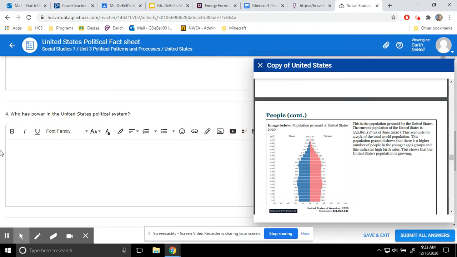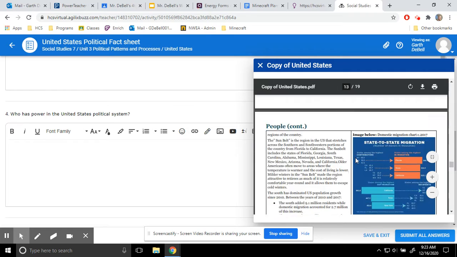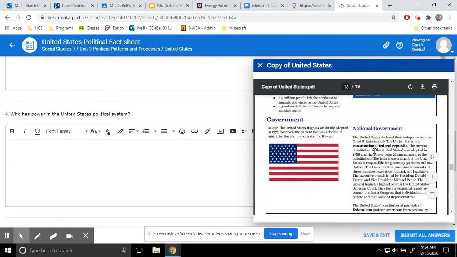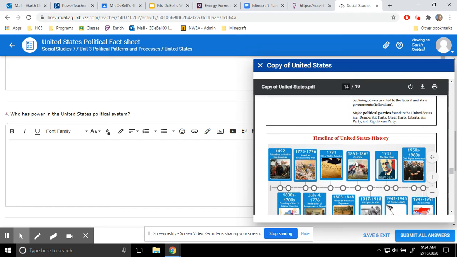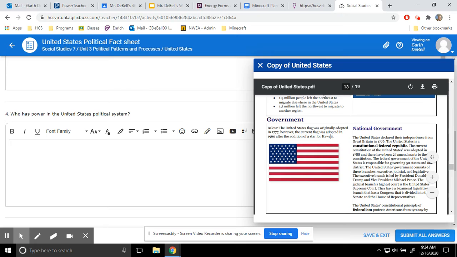All right, now, who has the power in the United States political system? So this is a new question, all right? This is something that we saw only because we're up here in this political patterns and processes unit. The other stuff is just generic. We've answered it multiple times. This is new. So in order to answer this, you have to go down to the government section, right? And you need to read this whole section on government, and use that to tell you how everything is broken up.